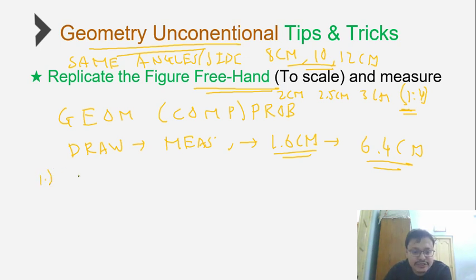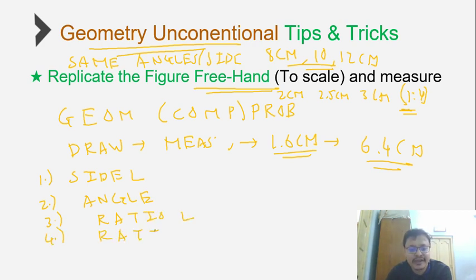So in geometry, you usually have questions like side length or angle value, or ratio of lengths, or ratio of areas or approximate areas. Correct? These are the broad categories of questions that you have as part of geometry. Now the question is, if I simply replicate the figure without using any theorem, I simply draw the same figure of the question, and if I measure using a scale and protractor, will I get the same answer or not?